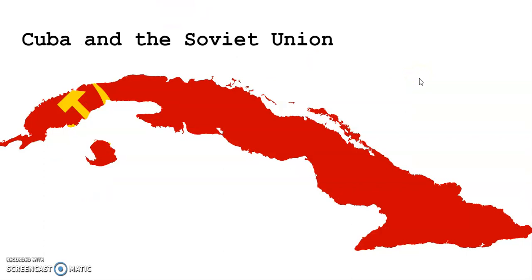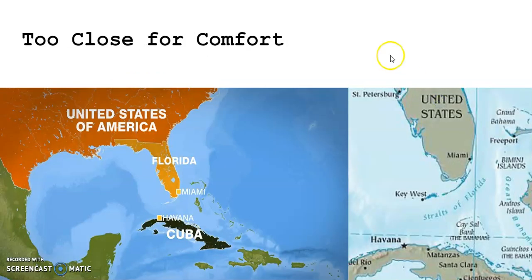So once that happened, immediately alarms were going off in the United States. Why? Because the Soviet Union's power is no longer on the other side of the world. Soviet Union's power is now 90 miles away from the United States. Take a look, so too close for comfort. Cuba is the closest communist country to the United States.